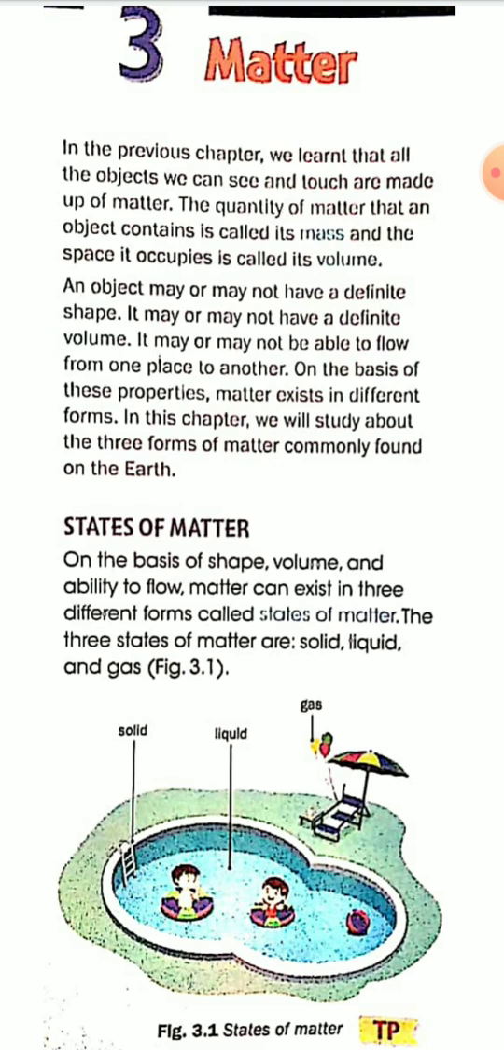State of matter: on the basis of shape, volume, and ability to flow, matter can exist in three different forms, and these are called states of matter. So the three states of matter are solid, liquid, and gas. You know that matter can exist in three different forms: solid, liquid, and gas.